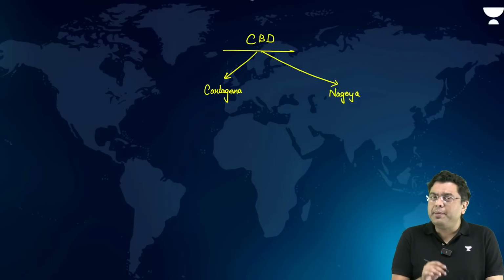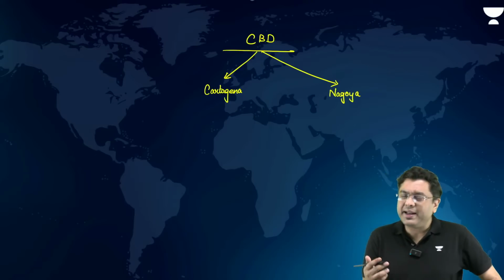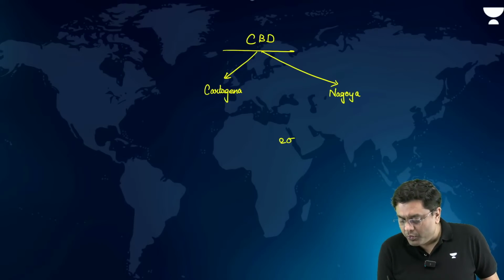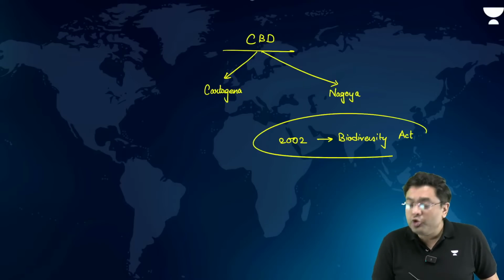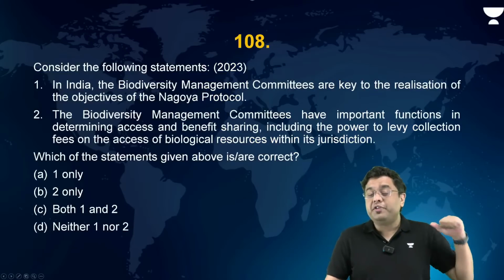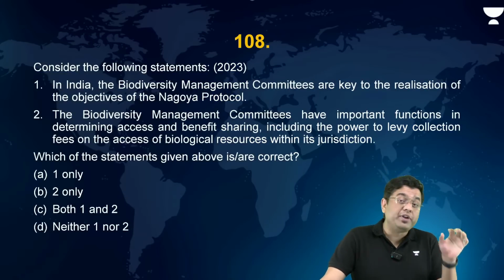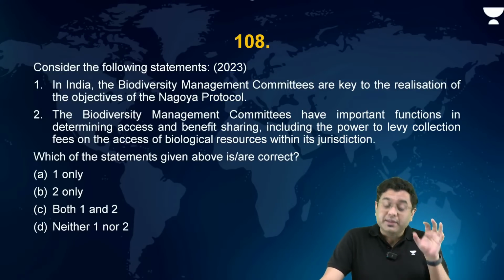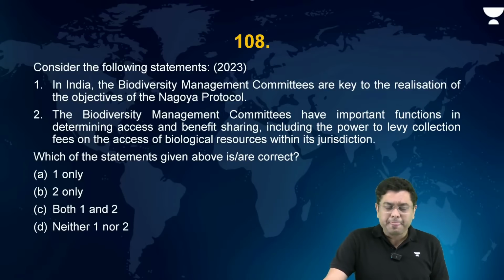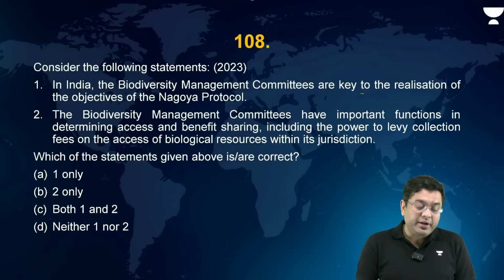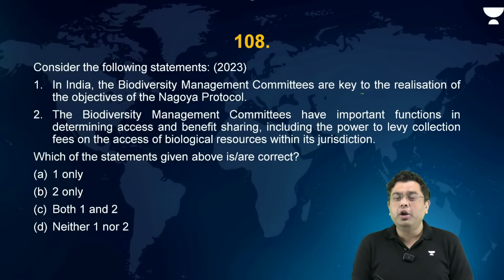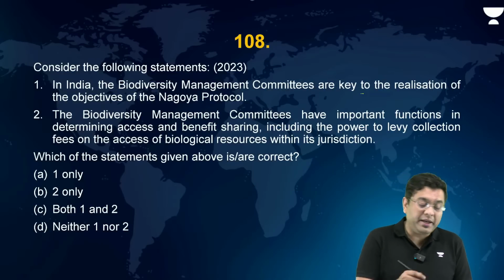Now, as per the requirement of the CBD, eventually to fulfill that, India passed the Biodiversity Act in 2002. Under the Biodiversity Act, you basically had the National Biodiversity Authority, the state biodiversity boards, and at the district level, the Biodiversity Management Committee. All right? So in India, the Biodiversity Management Committees are key to the realization of the objective of the Nagoya Protocol for fair and equitable access and benefit sharing.